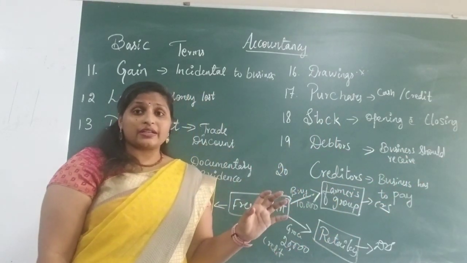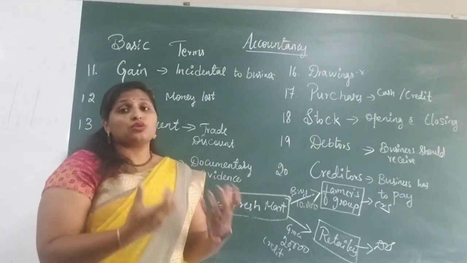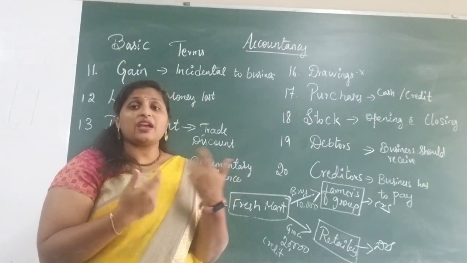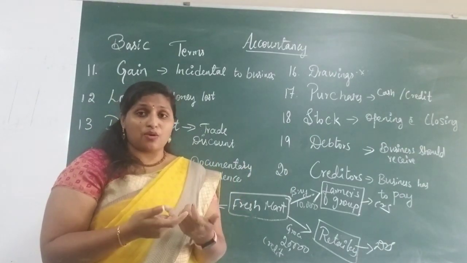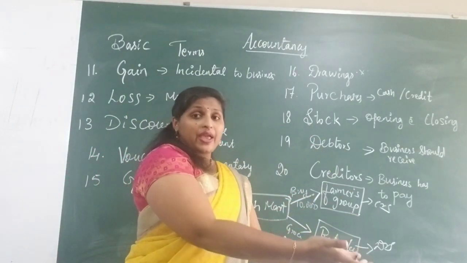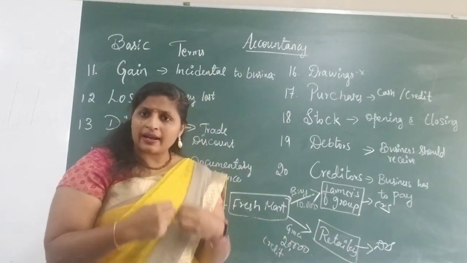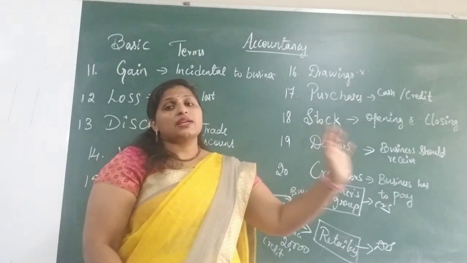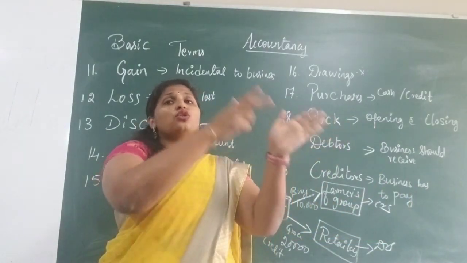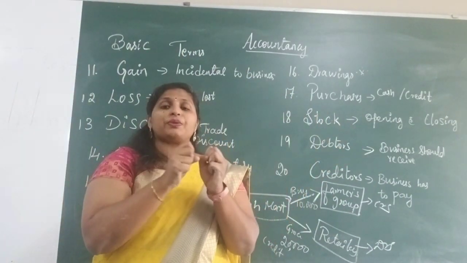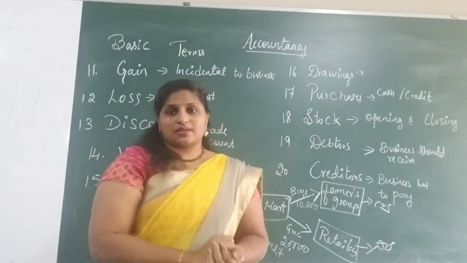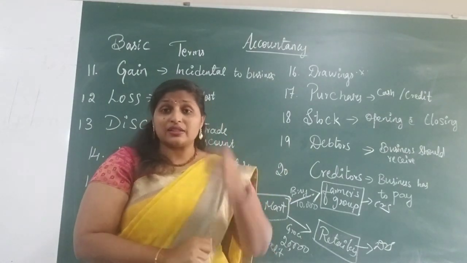In the case of creditors, the business already took the benefit but we didn't pay any cash. We didn't pay any amount. So yet we are liable to pay. Such people we consider as those to whom we have to pay. All those people we call creditors. Are you able to understand?